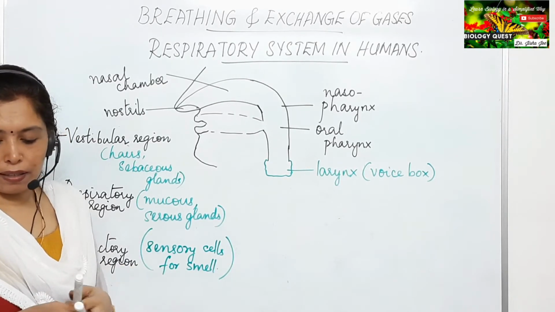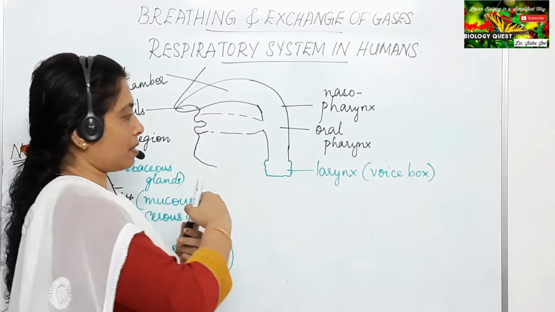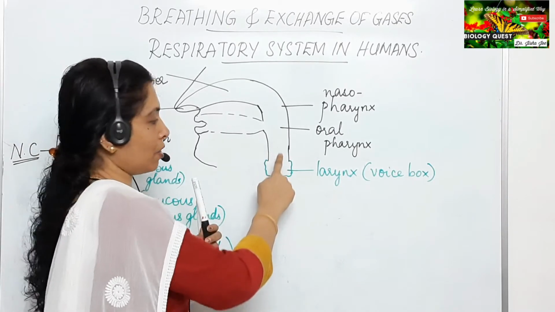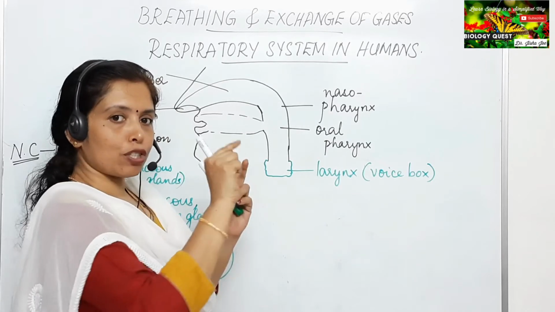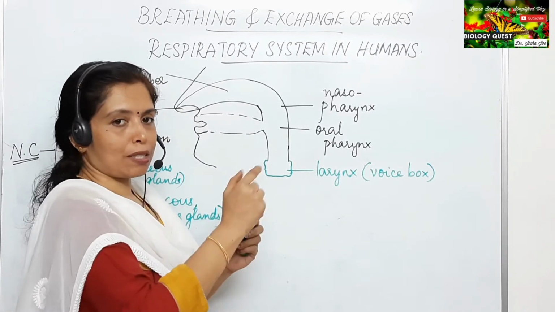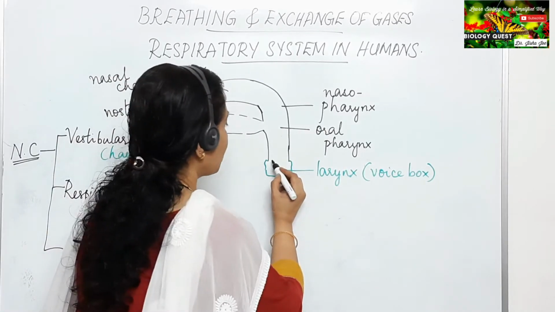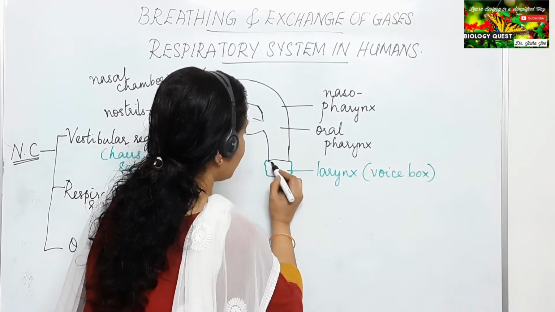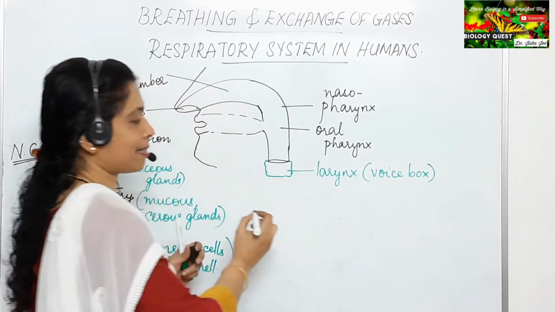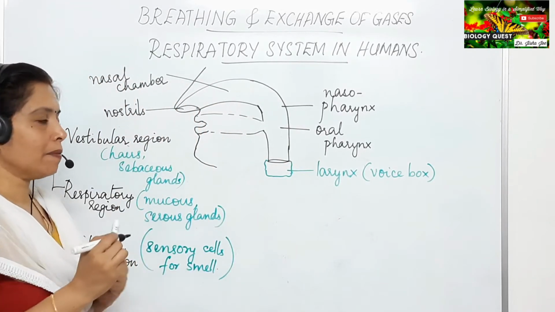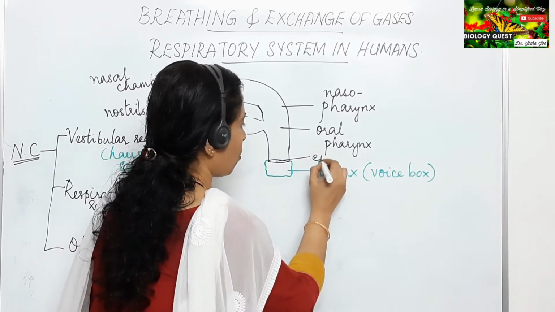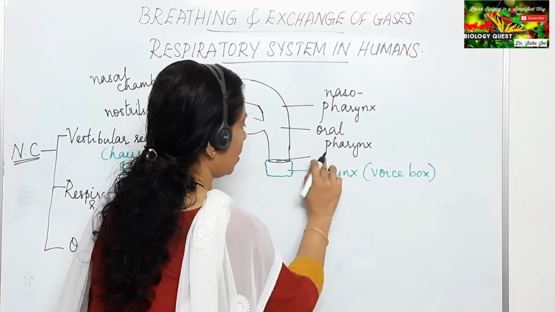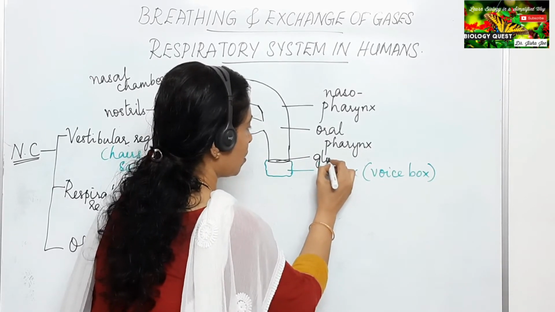Then the larynx opens into the oral pharynx. The region where the larynx opens into the oral pharynx, where we have seen the two membranous folds, the vocal cords, there is a slit. That slit is called the glottis.